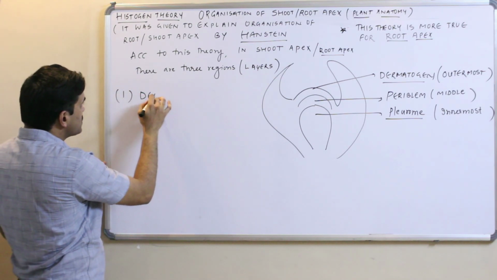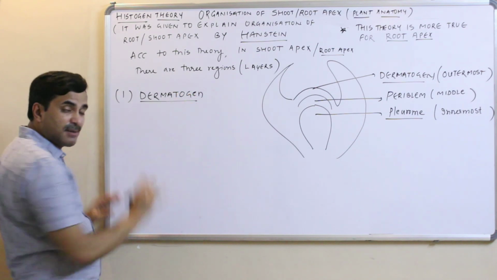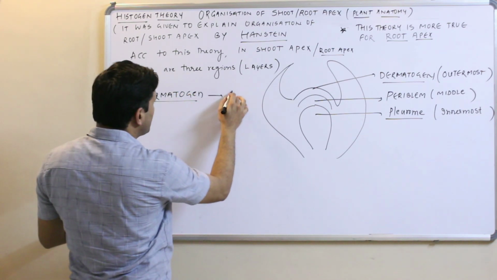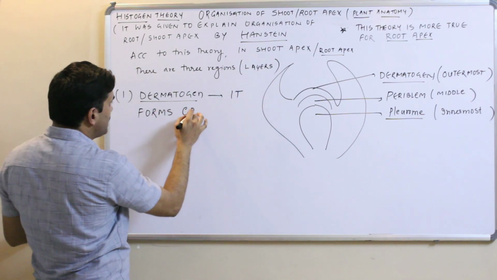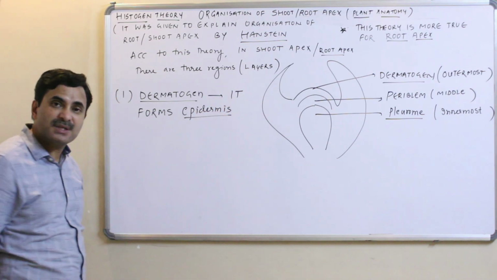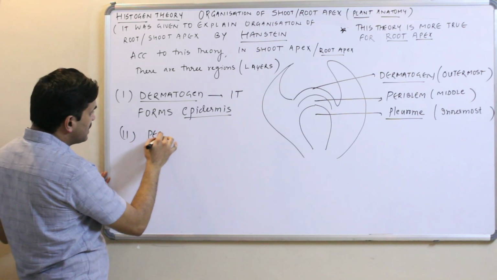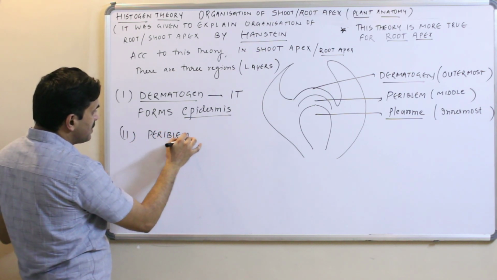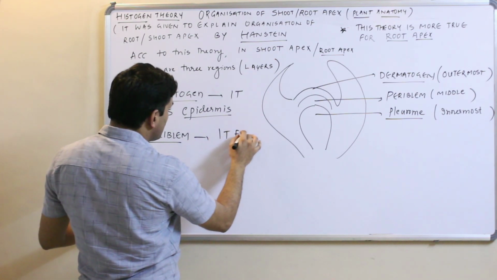The very first, the outermost, is known as the dermatogen. And what is the prime function of the dermatogen? That it forms the epidermis. Fine. The middle one is known as the periblem, and it forms